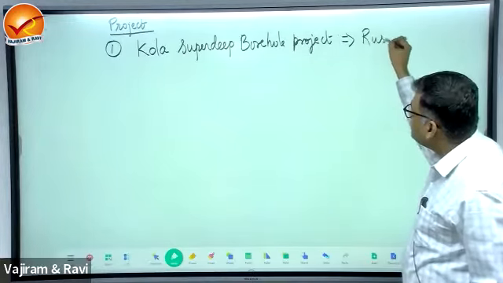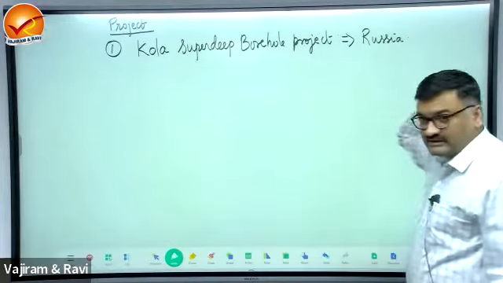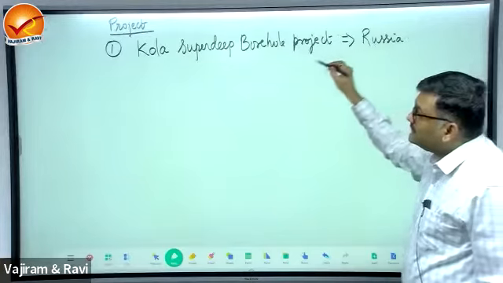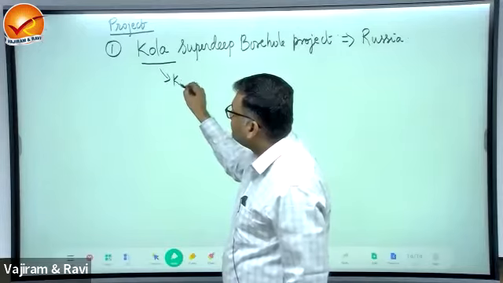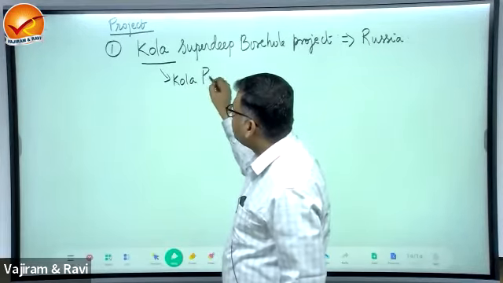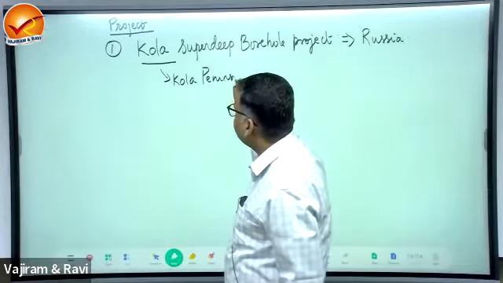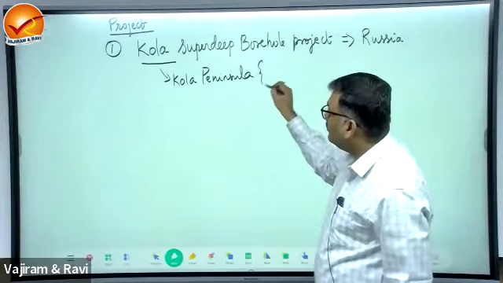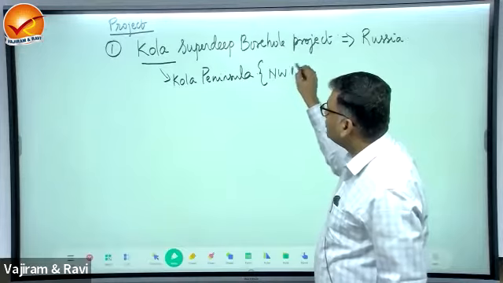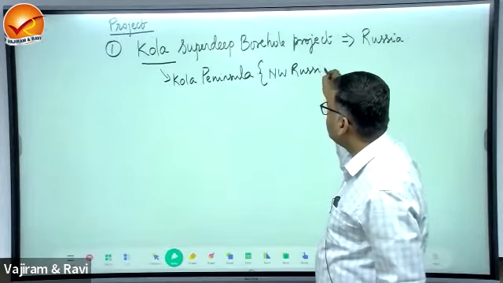This is taken up by the agency of Russia. This is in the region of the Kola Peninsula of northwest Russia.